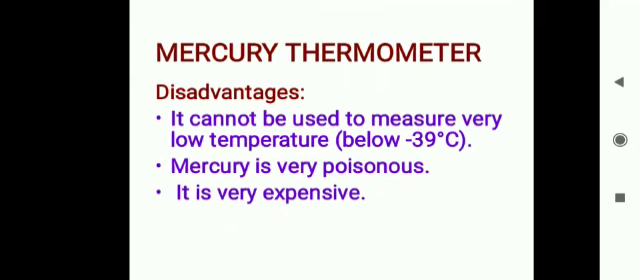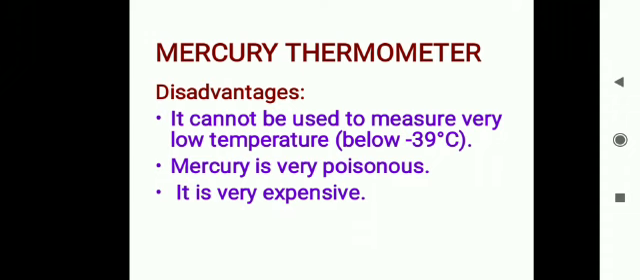Now the disadvantages of mercury thermometer are: it cannot be used to measure very low temperature, means below minus 39 degrees Celsius we cannot use a mercury thermometer to measure the temperature, because this minus 39 degrees Celsius is the freezing point of mercury. So below this temperature we cannot use a mercury thermometer to measure the temperature. And mercury is a very poisonous and expensive metal.